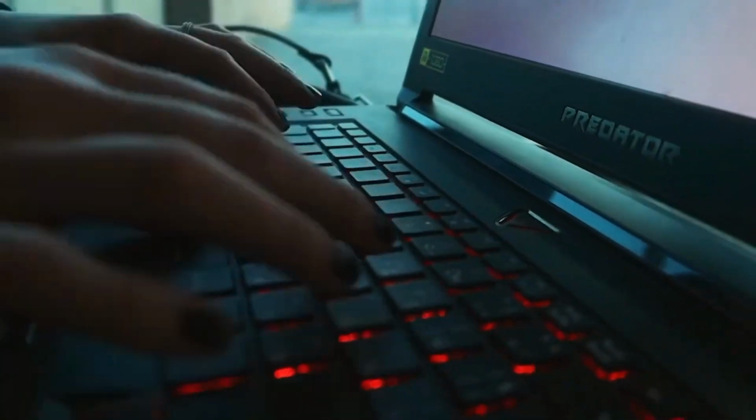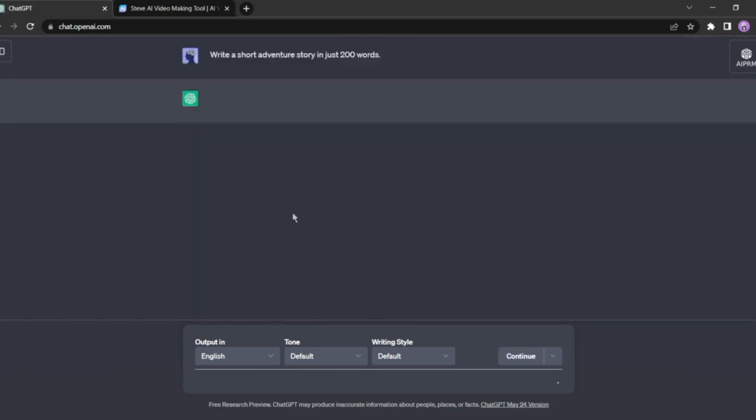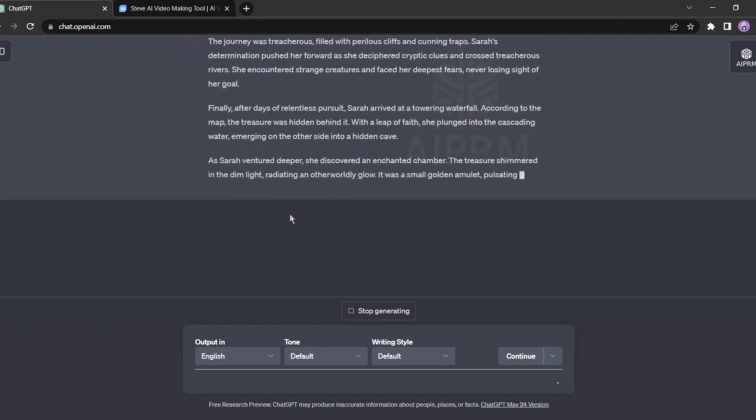For story generation, we will use ChatGPT. I am giving the prompt: write a short adventure story in just 200 words. I am generating a simple short video only for tutorial purposes. You should generate a more engaging and unique story for your audience.